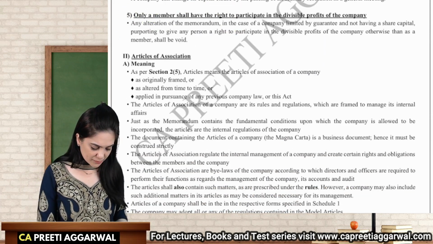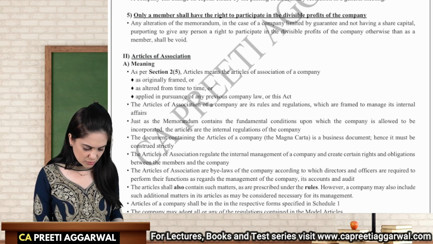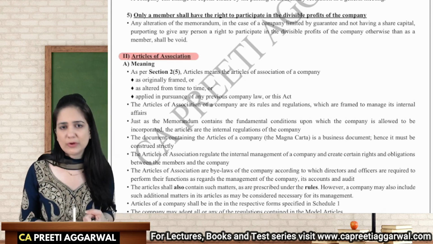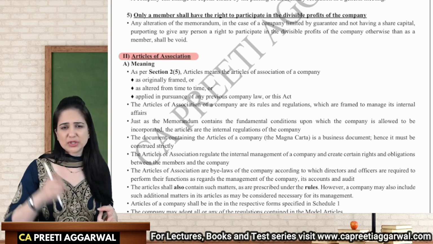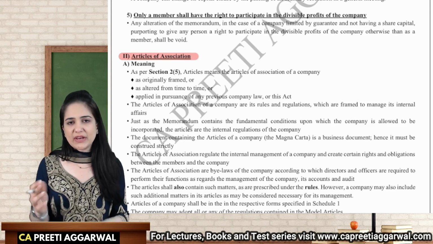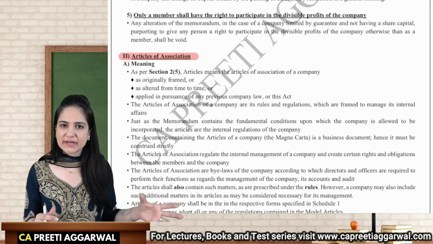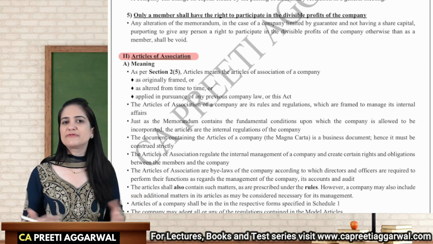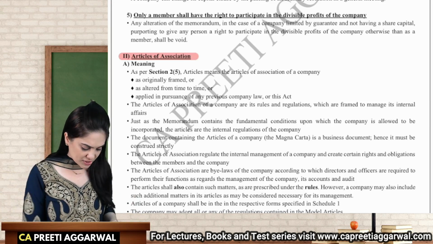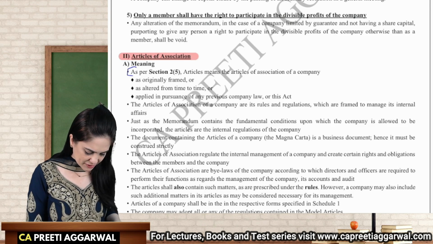Next, we have the concept of articles of association. Okay. Now, articles, they are the bylaws of the company, they are the internal regulations of the company, they are the procedures, restrictions, everything is mentioned in the articles. See, company is an artificial person. So, we need to inform the company what work it can do, how it can do, and that is informed to the company through the memorandum and articles of association. So section 2 clause 5 defines it. We have already covered this previously.